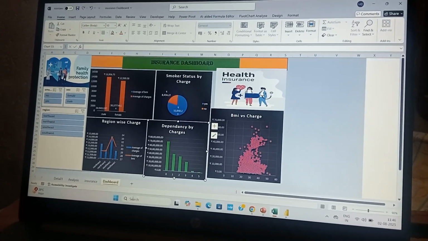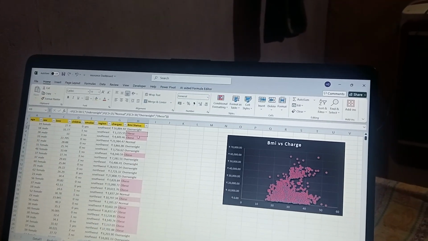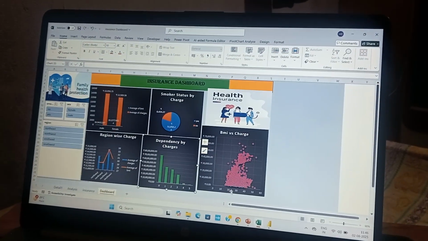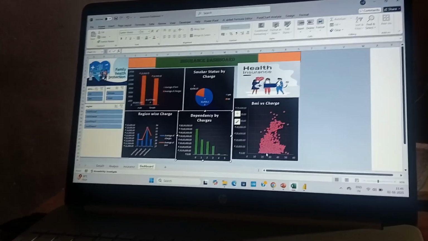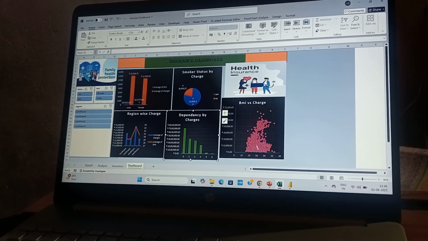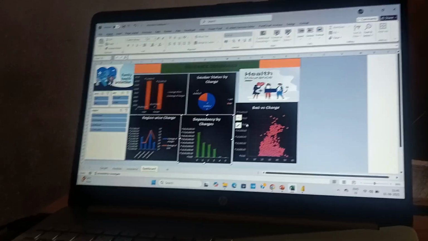In the insurance data, when we go through the BMI status, there are obese and overweight people. If we think about the overweight people, they are overweight today, but sometimes there is a high chance they will become obese.